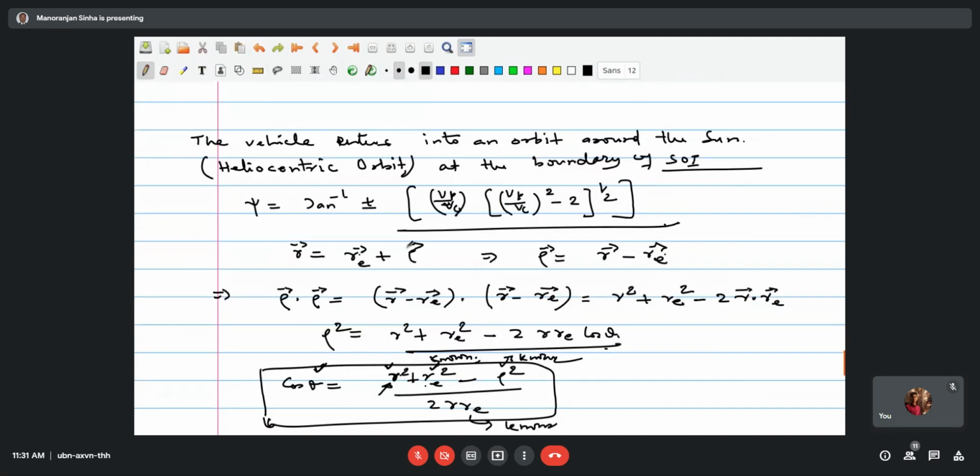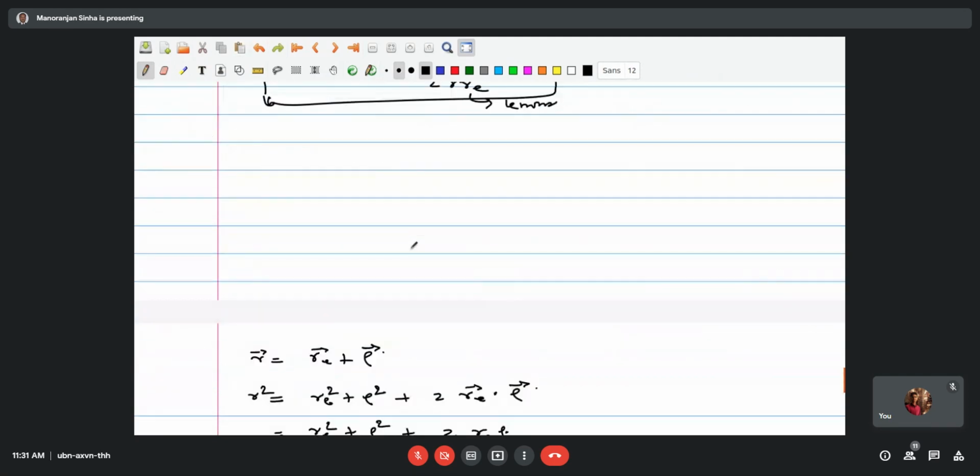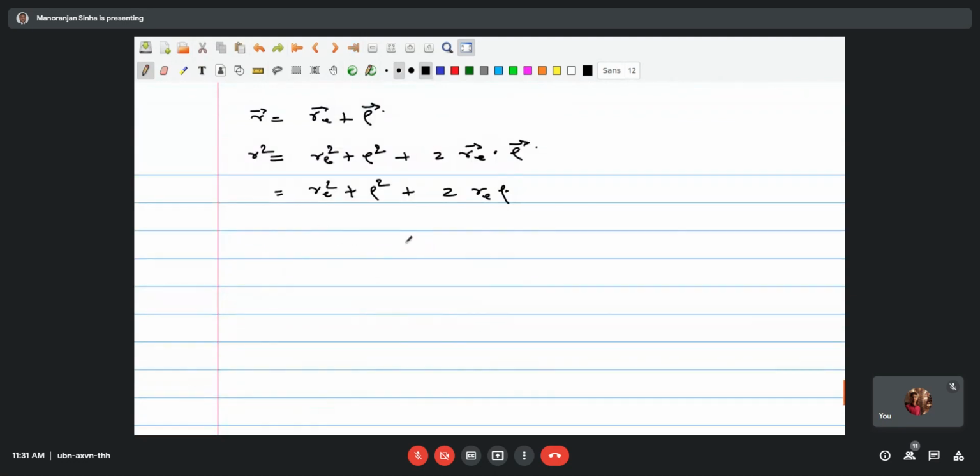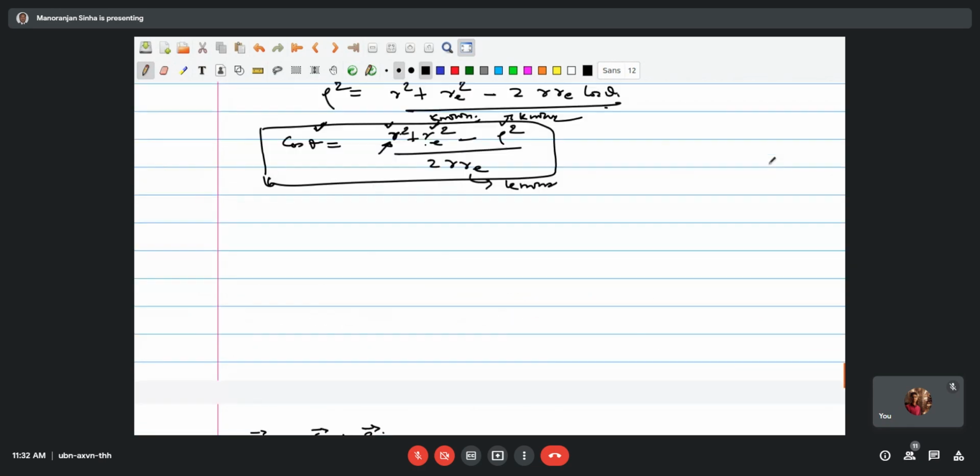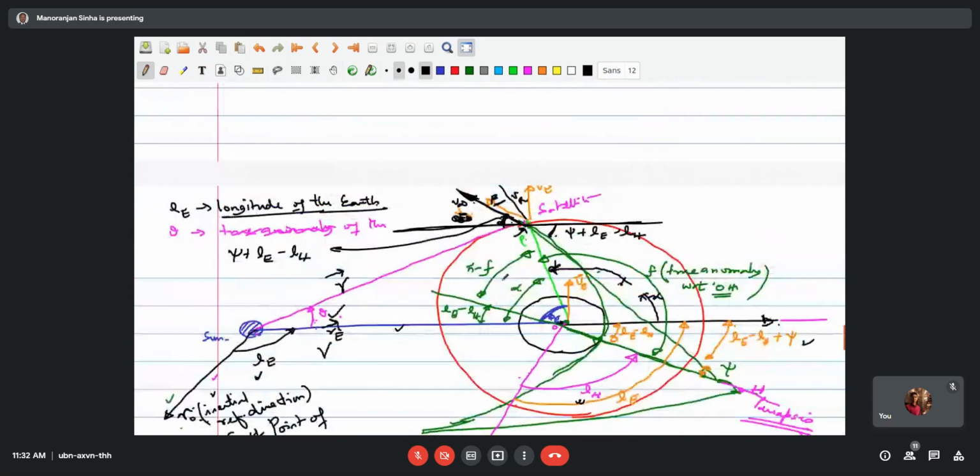We go to the next step: cos of phi minus alpha, and then the alpha quantity we insert there, where alpha is the quantity as we see from this place. Alpha equal to phi minus A, LE minus LH, both of them added together.